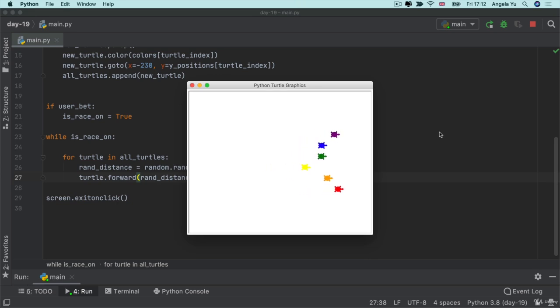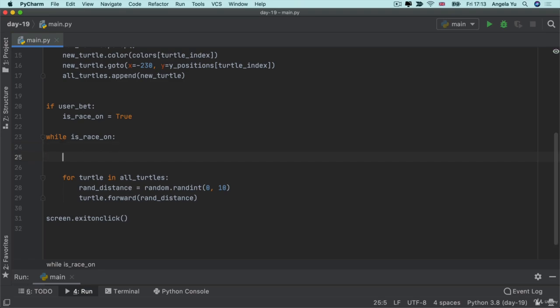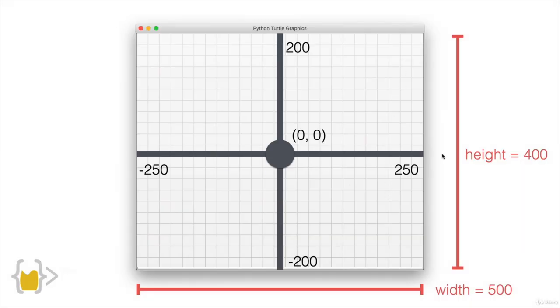Now, however, our turtles are actually going to keep going until forever. It's basically a loop that's never going to stop. So let's think about what the stopping condition should be. Well, once any of these turtles have reached the end of the screen, which is the X value of positive 250, once they've reached this line, then that's the end of the race, right? But a turtle object is a 40 by 40 object. So if we're only detecting for the 250, then our turtle would have already overshot. So instead, we want to detect when the turtle has